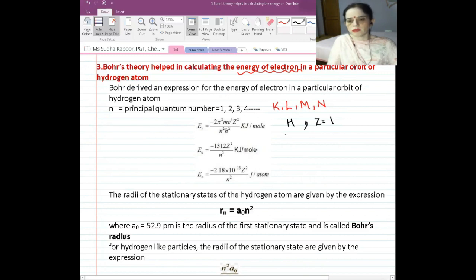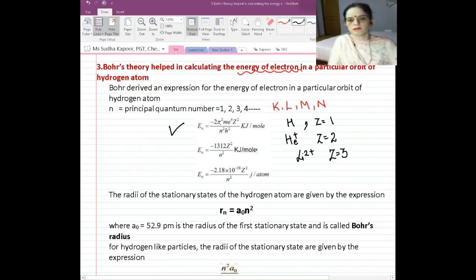But if we are talking about hydrogen-like species, for example He positive, which is also a one-electron species, then we put Z equal to 2. If we are taking lithium 2 positive, then Z is equal to 3. So the Bohr model was explained basically for the hydrogen atom, but for hydrogen-like species also, the formula becomes En equals minus 2 pi square m e to the power 4 Z square upon n square h square.